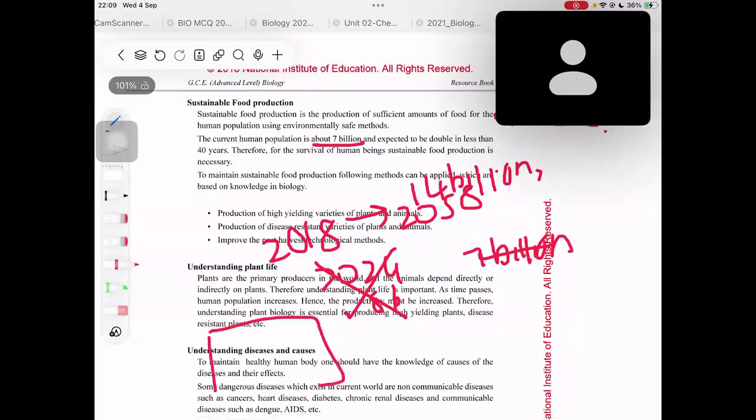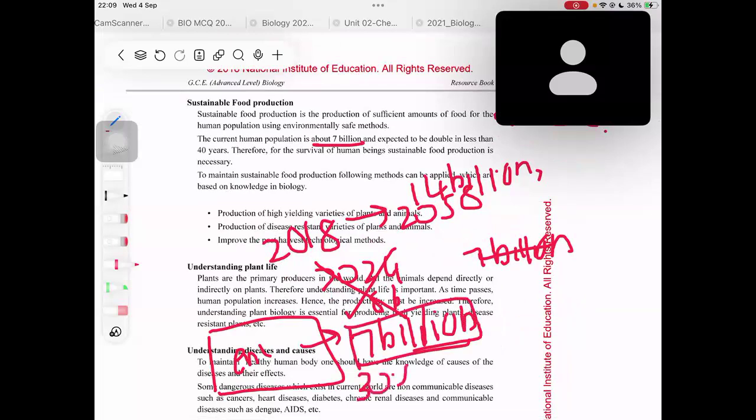So nowadays, that means we can use environmentally safe methods to produce food for the 7 billion which is present. Even now, around 30% of the people are starving, right? So we can't say we are actually feeding everyone, right?